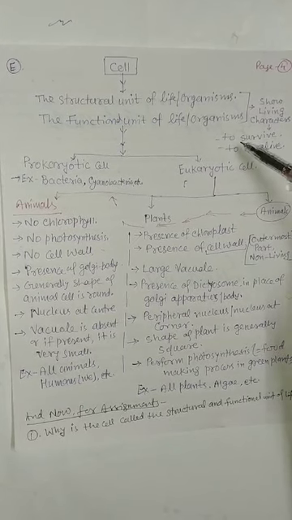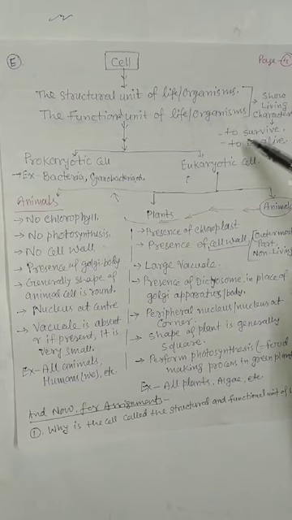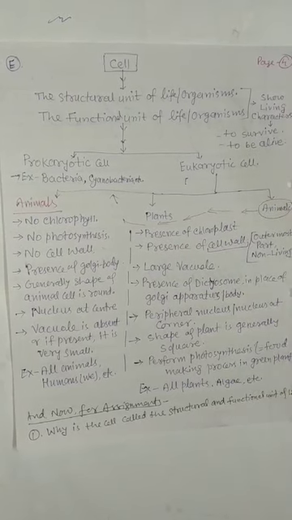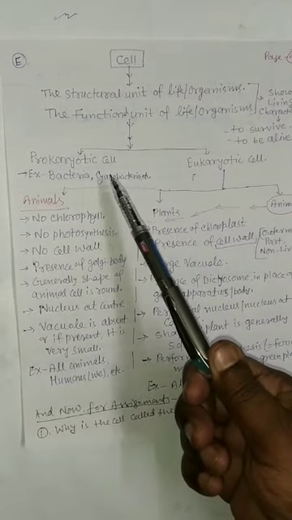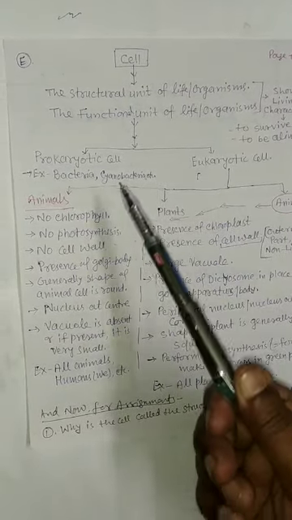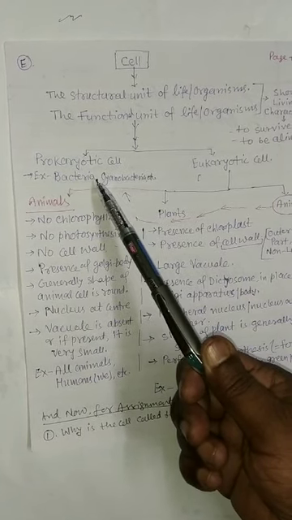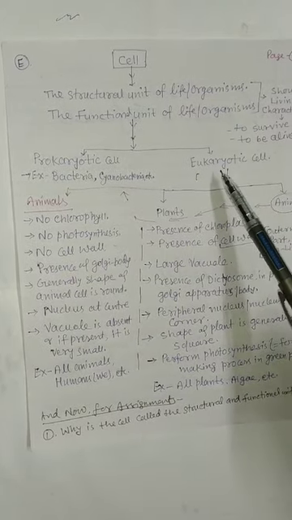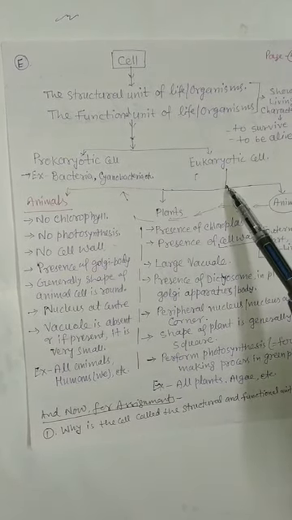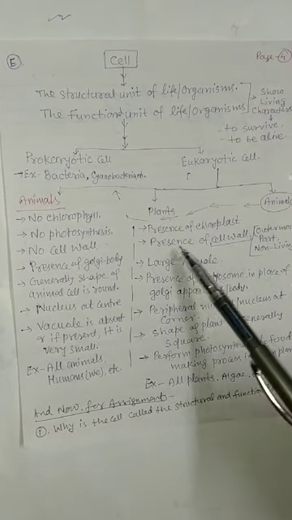It means the cell is necessary to survive, to be alive. Now, two types of cell: prokaryotic cell and eukaryotic cell. We have earlier discussed prokaryotic cells. Example: bacteria, cyanobacteria. Now eukaryotic cell: plants, animals.